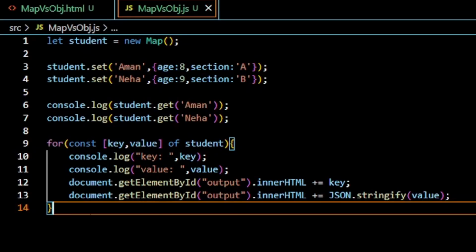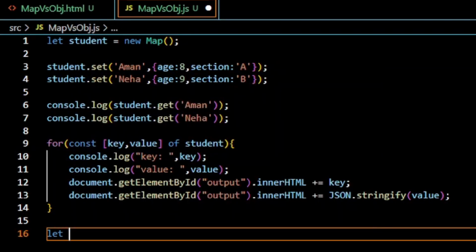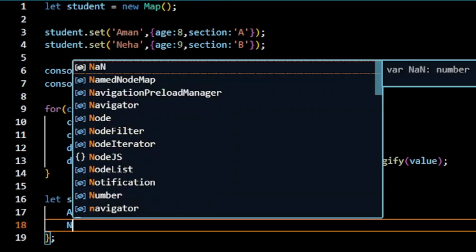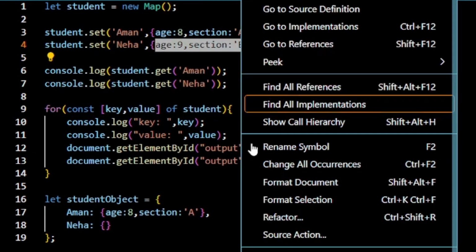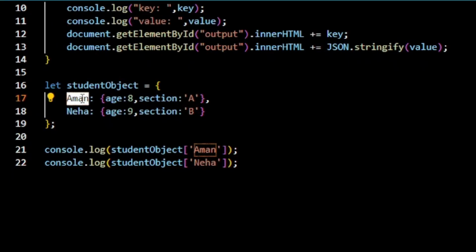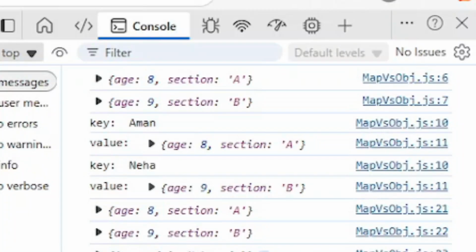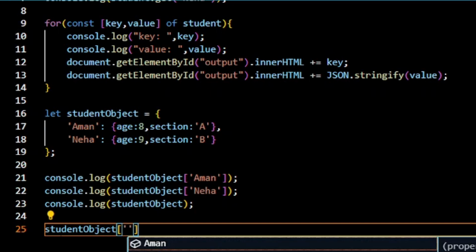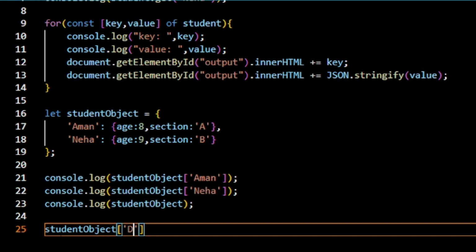Now after the map, we are going to create an object. Now let studentObject have the two keys Aman and Neha, and their values will be similar to our previous ones. Now we are going to console.log studentObject Aman and studentObject Neha, so that we get the corresponding values. See? Okay. Next, we are going to add another element in our object to see if the order of insertion is maintained or not. We have already seen that in an object it is not maintained, but in a map it is maintained. So let's check this out.